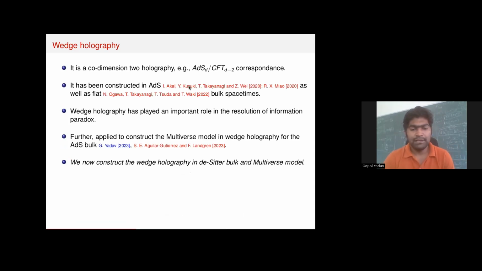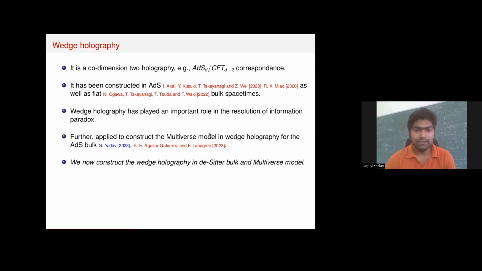For the anti-de Sitter bulk, this was constructed in these two papers by these authors. And for the flat spacetime bulk, this was constructed in this paper. This wedge holography has played an important role in resolving the information paradox, in particular to get the Page curve, and there is a lot of literature on this issue. Then this was used to construct a multiverse model in 2023 in one paper by me, and there was another paper by Sergio and Philip in the same year, I guess in November 2023.